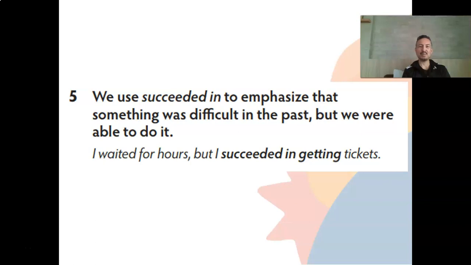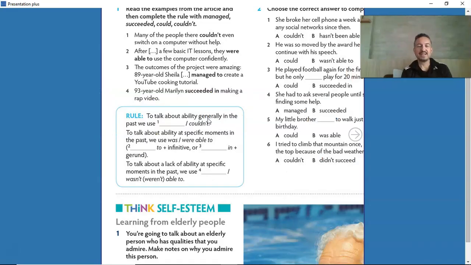Okay? Now that we had this explanation, this grammar explanation, let's go back to the rule. Okay, so this is the rule. To talk about ability generally in the past, we use, as we have seen, could or couldn't. So when I was a kid, I could ride a bike. So that was a general ability in the past.